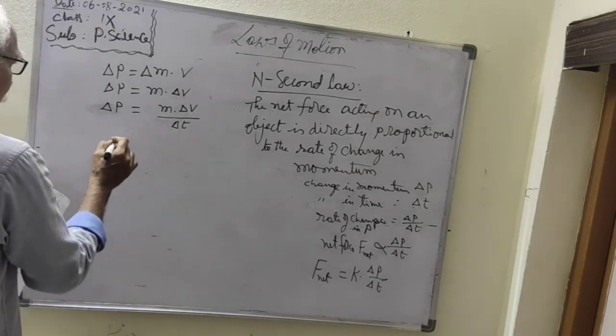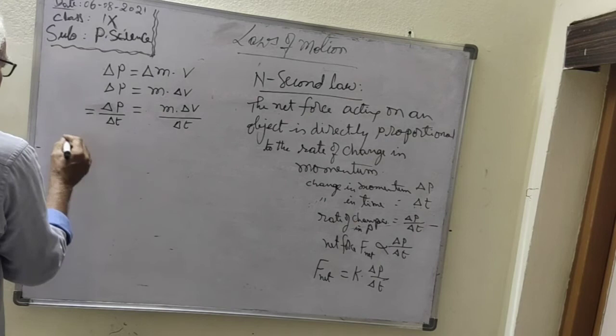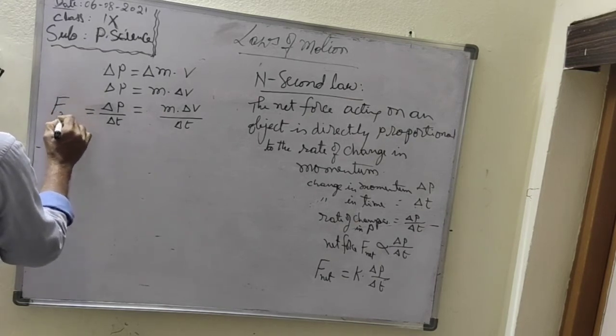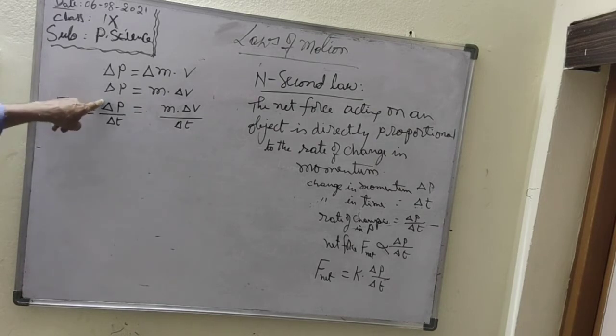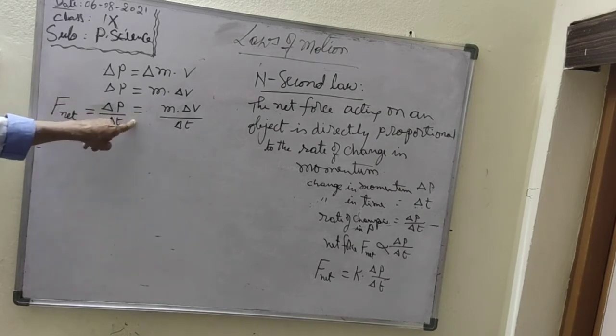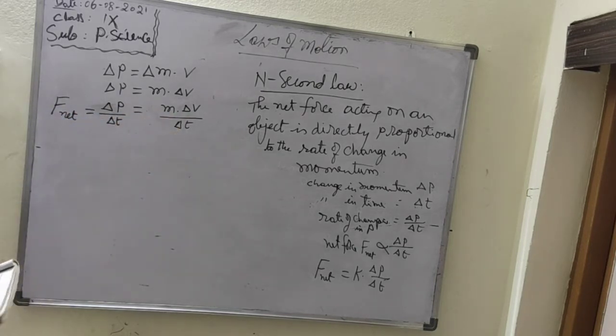So this is called rate of change of momentum, that is equal to net force. So the net force is equal to rate of change of momentum is equal to mass into change in velocity by change in time.